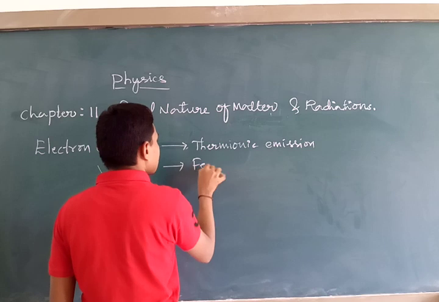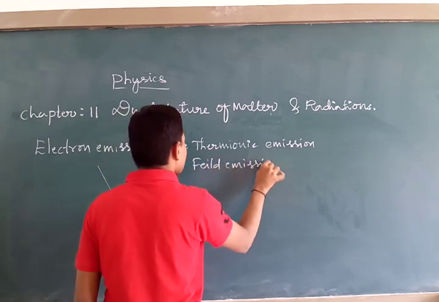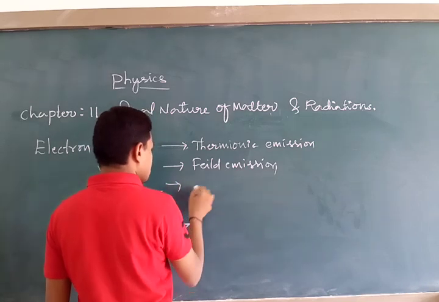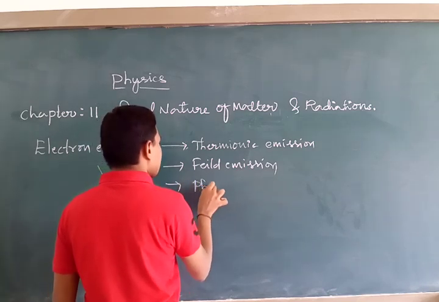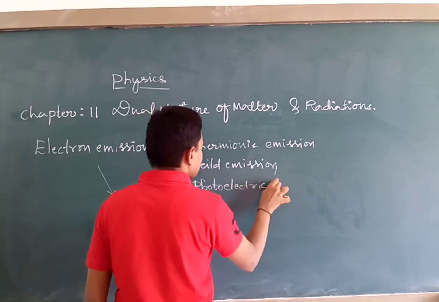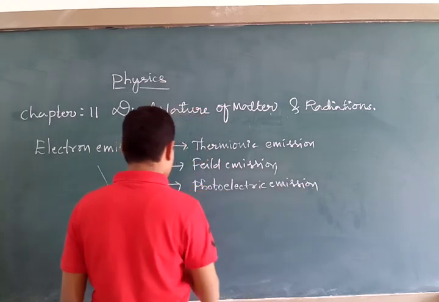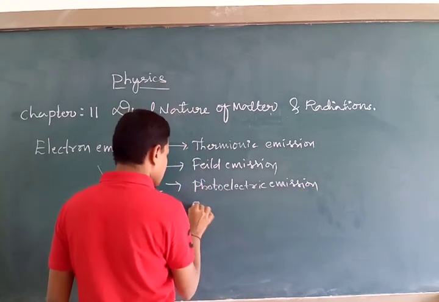Number 2 is field emission. Number 3 is photoelectric emission. Number 4 is secondary emission.